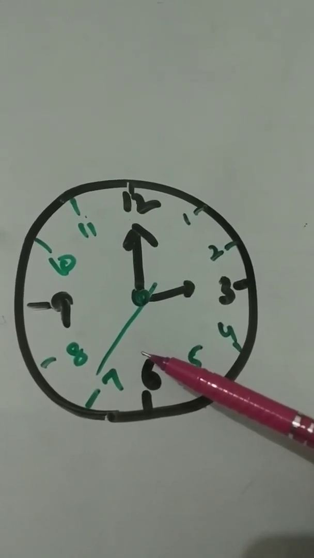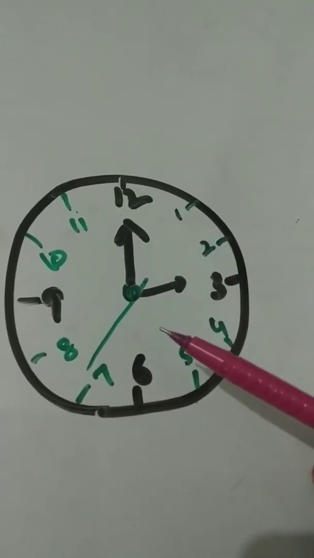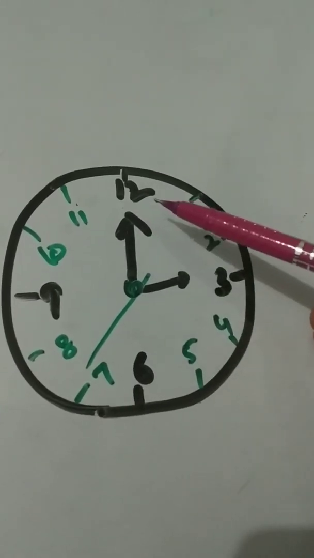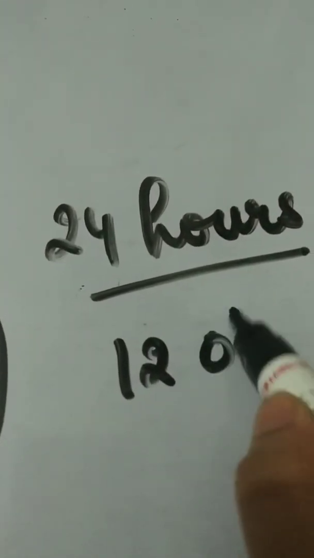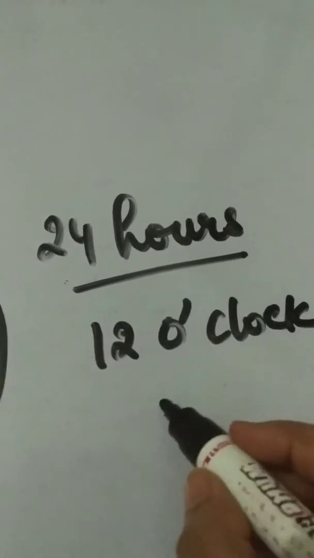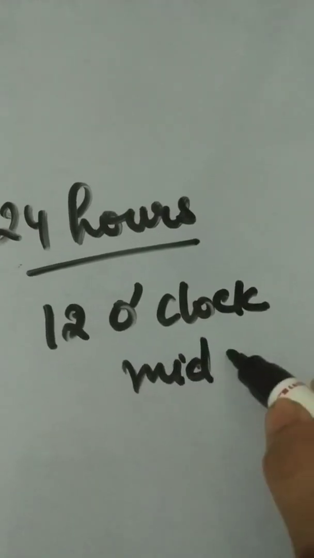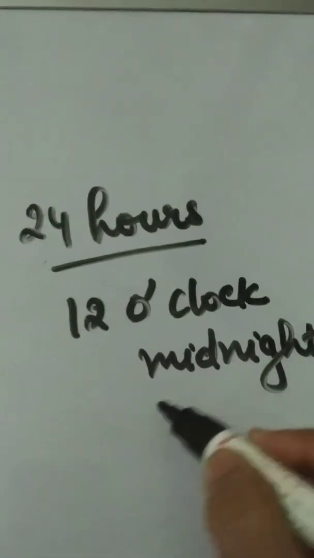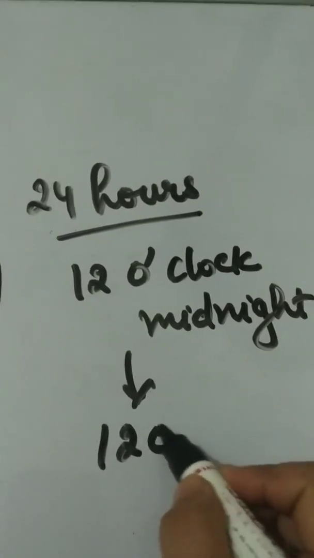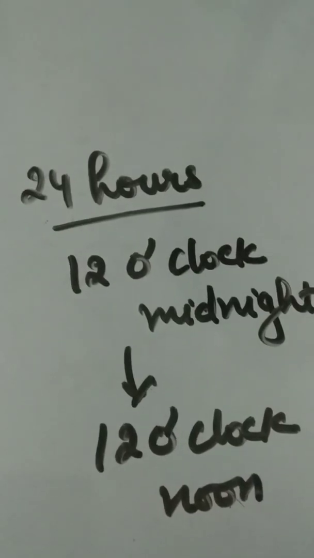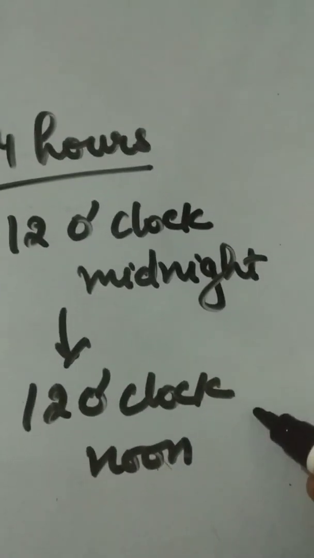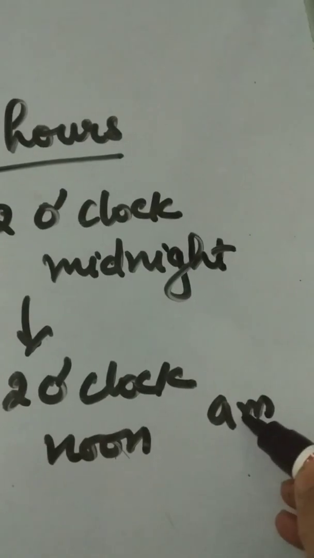A day starts from midnight and ends at the next midnight, it has 24 hours. From 12 o'clock midnight to 12 o'clock noon is taken as AM.